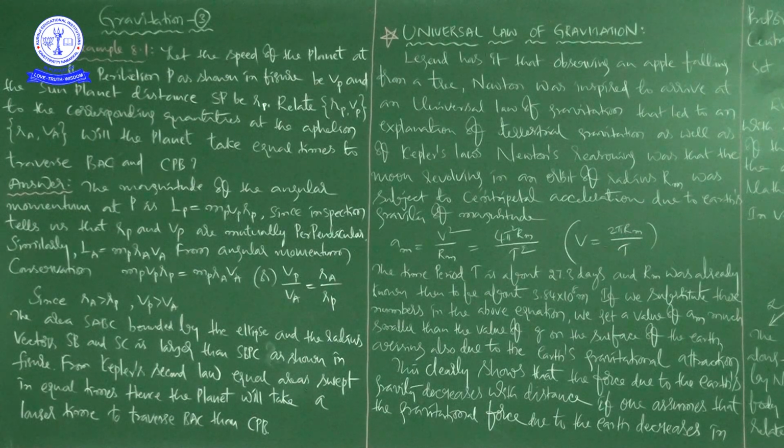So what does it indicate? Acceleration due to gravity is nothing but the acceleration developed or produced in a freely falling body due to the gravitational pull of Earth.